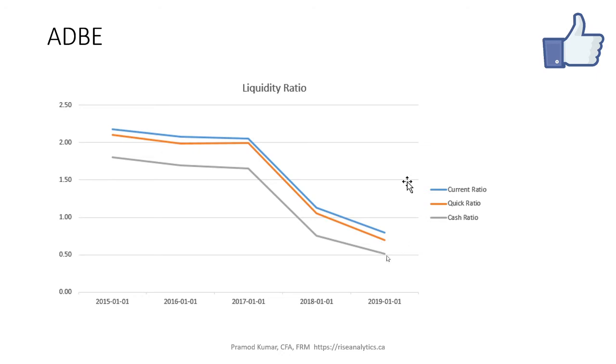But now it seems they have more short-term debts compared to current assets, so it's not even one. That's what it's trying to project to me. But when I looked into their free cash flow and cash flow growth, they have enough cash flow there, and I'll cover that in the next slides. Let's go to the models.